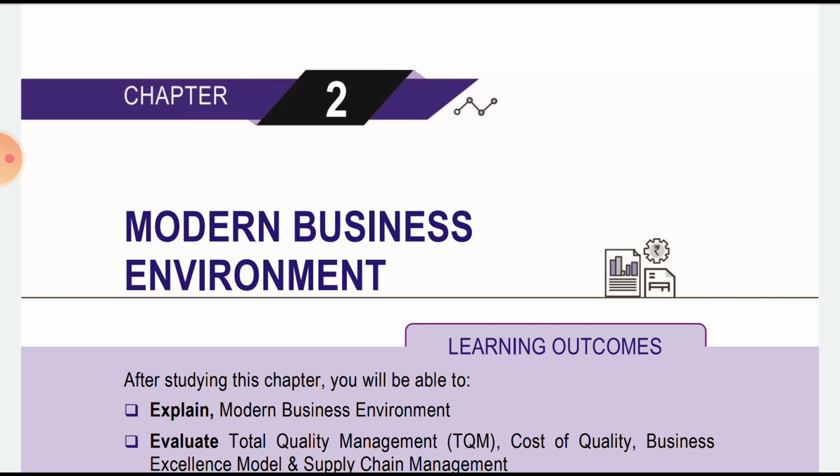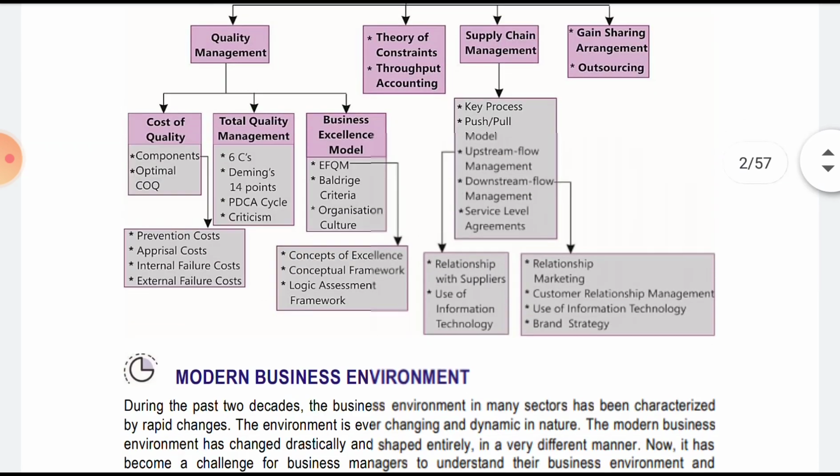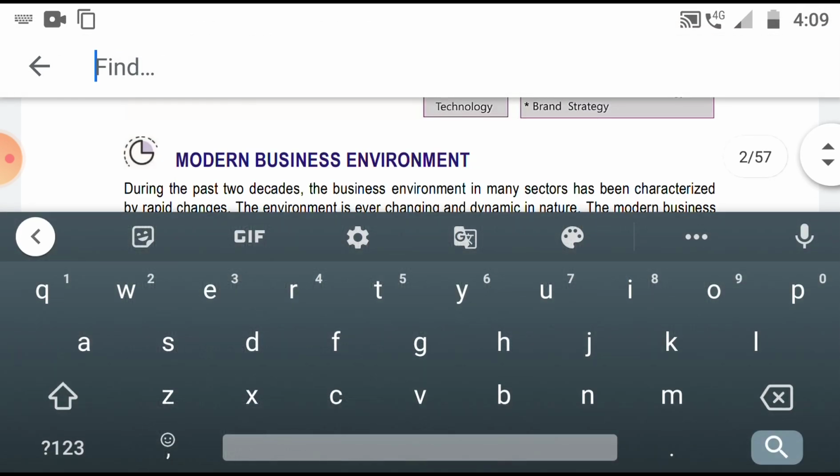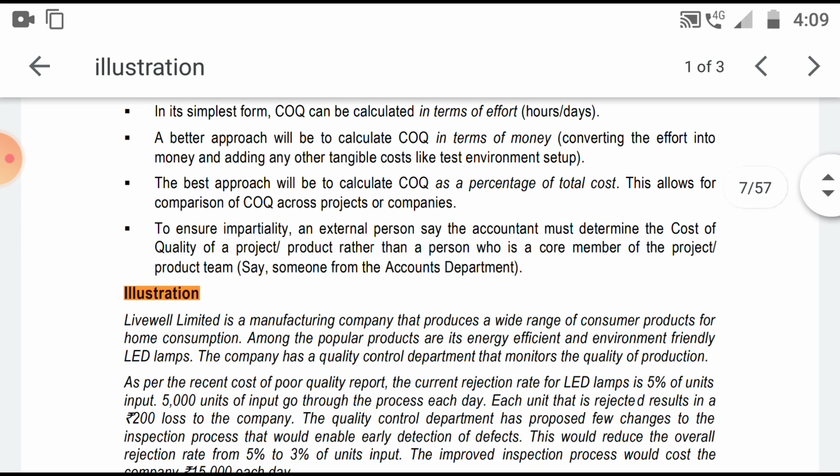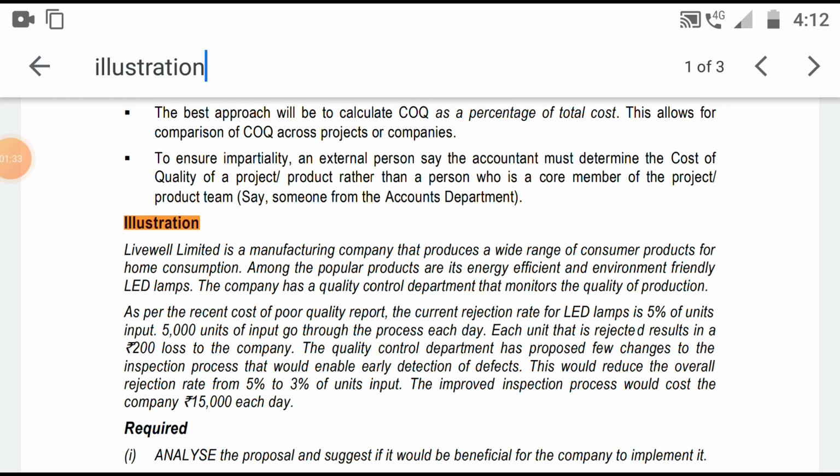And wherever there is a reading part, that is theory based, where they have asked for comment or analysis, that part we will read entirely along, so you don't have to worry for that. But for the sums part, I will directly go through how that amount came, without much explanation. So we'll carry forward. Okay, illustrations. There are three illustrations only, as we can see on the screen. Illustration 1.